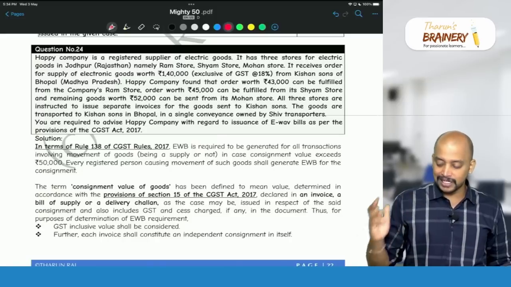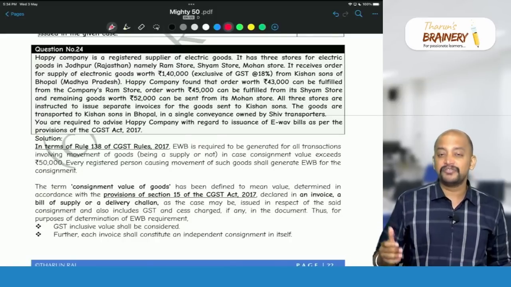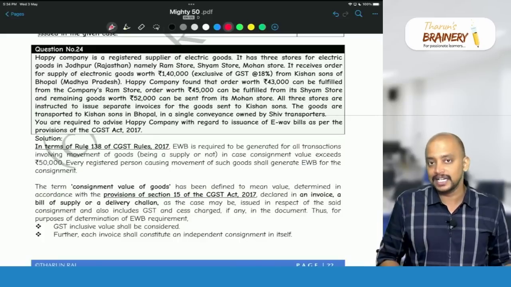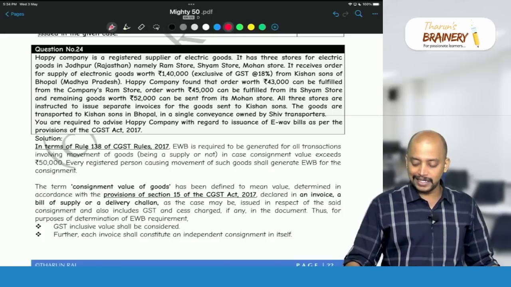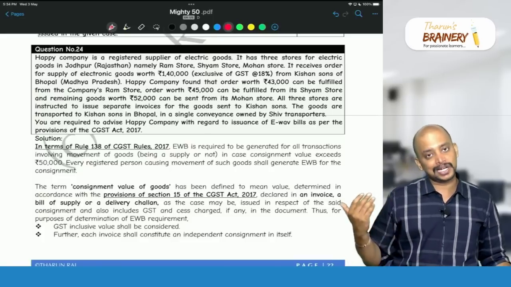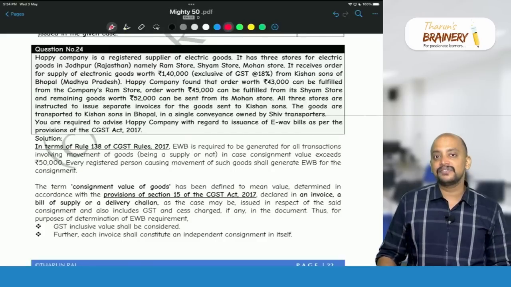So first one, 43,000 plus 18% will be 50,740. Definitely e-way bill is required. And next case, 45,000 plus 18%, that is 53,100. e-way bill is required. Last case also e-way bill is required. So in this case, 3 e-way bills are required.